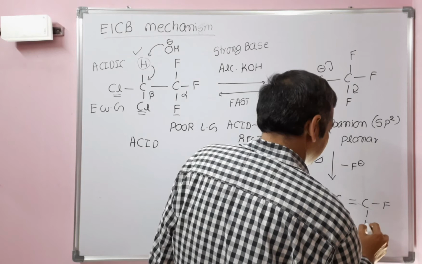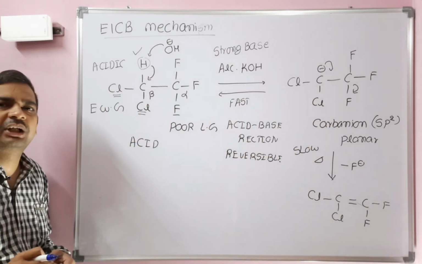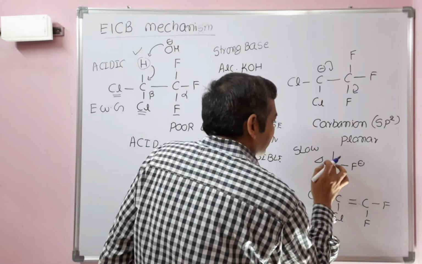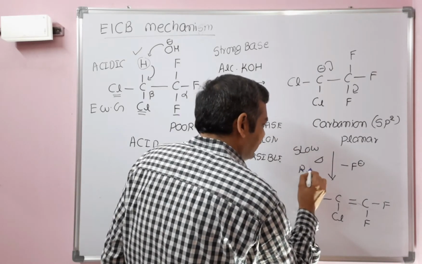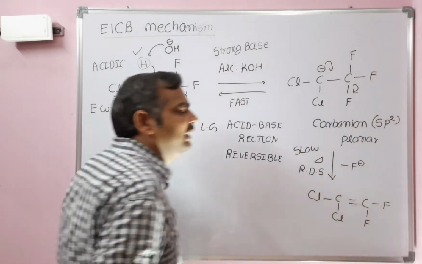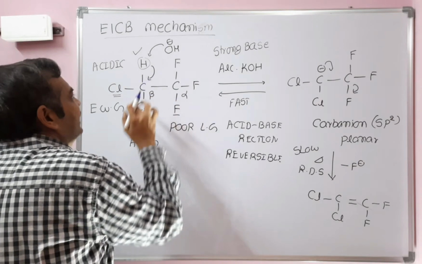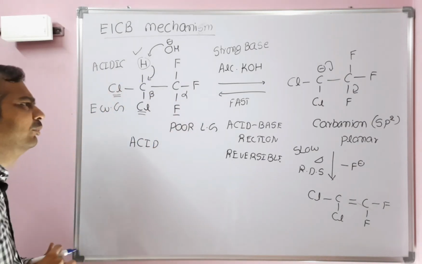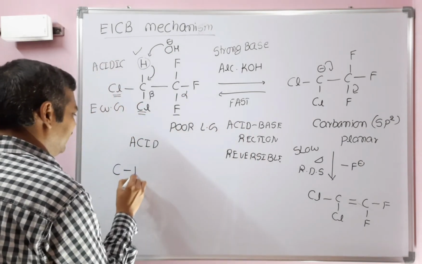1,1-dichloro-2,2-difluoroethene will be obtained from 1,1-dichloro-2,2,2-trifluoroethane. So the second step is the slow step, so this is the rate determining step. In the rate determining step, only one molecule is involved here, whereas in the first step, C-H bond cleavage is taking place. So, a few important points here: C-H cleavage is taking place.